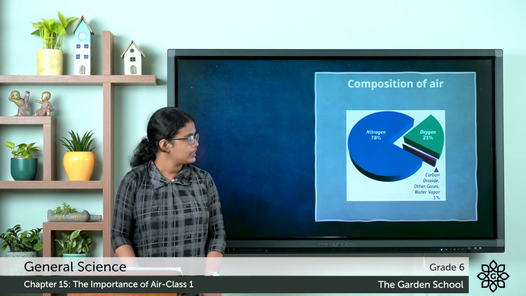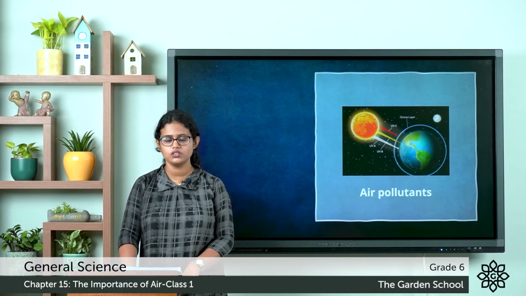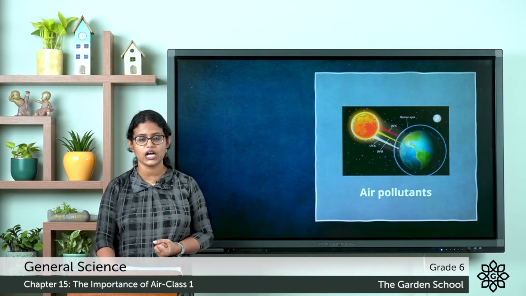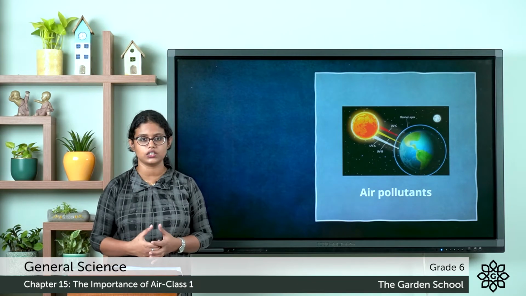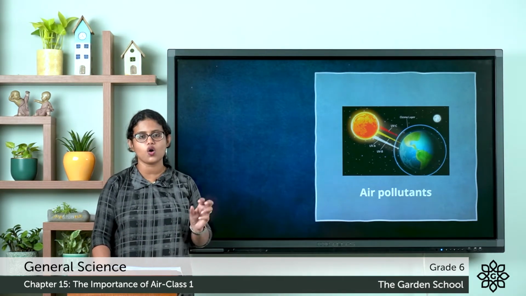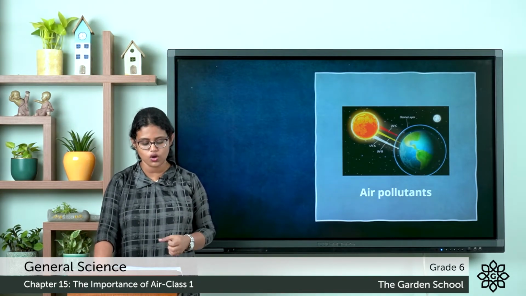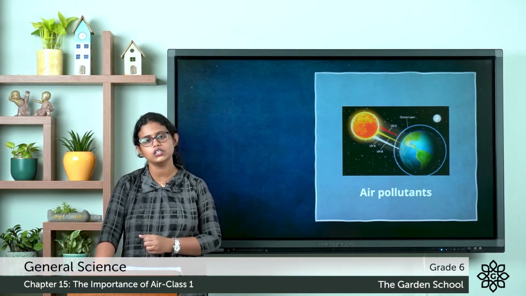The next is that in the upper region of the atmosphere, there is a layer of ozone gas which surrounds the earth. And ozone is a form of oxygen. This ozone layer protects the earth's atmosphere by stopping the ultraviolet radiation of the sun from entering.